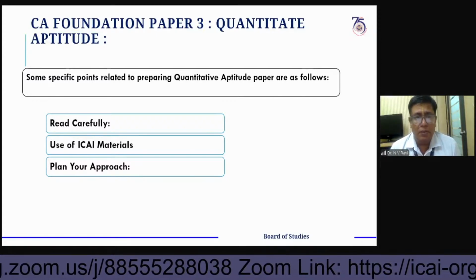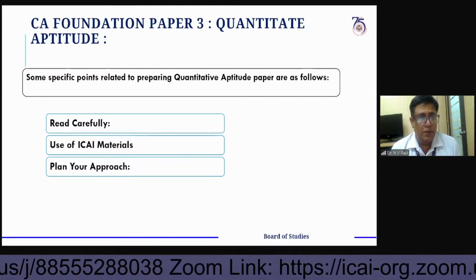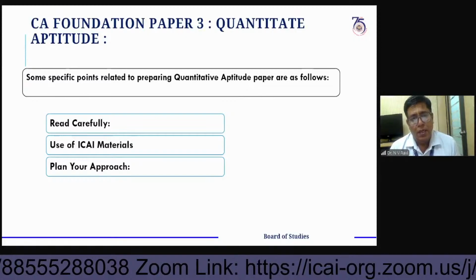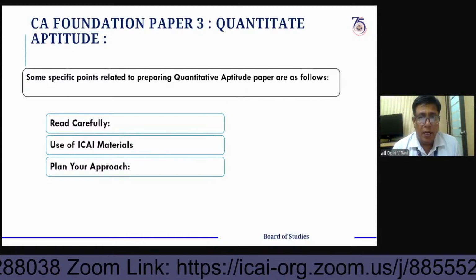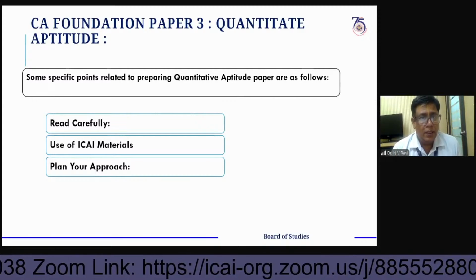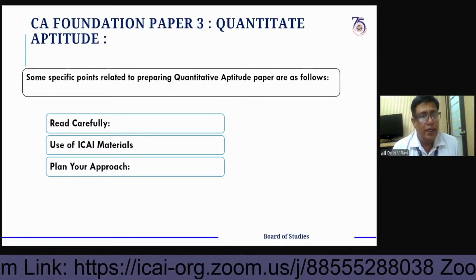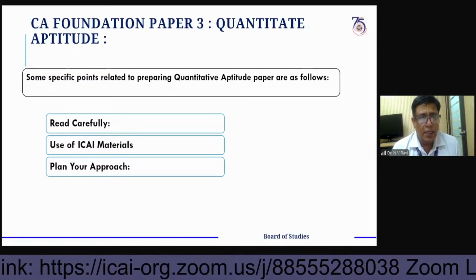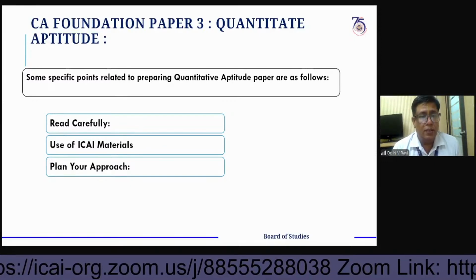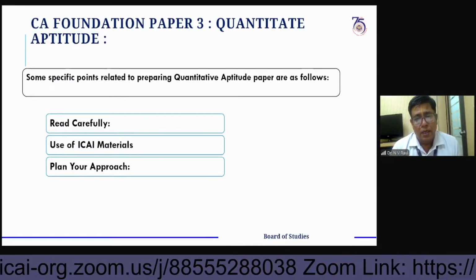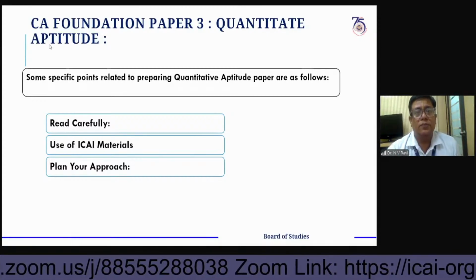Read carefully about all the topics and what is exactly mentioned in the question also. Once you understand the question logic, the objective of that question and the objective of that topic, read carefully, and you can easily crack the question and get the answer also. Most of the questions will also be from the ICAI modules only.